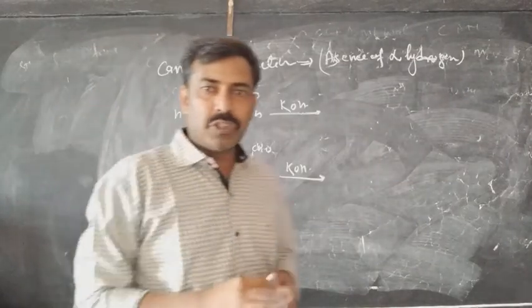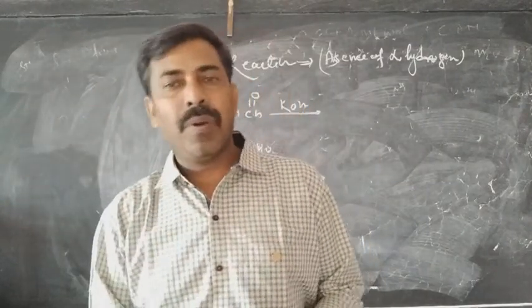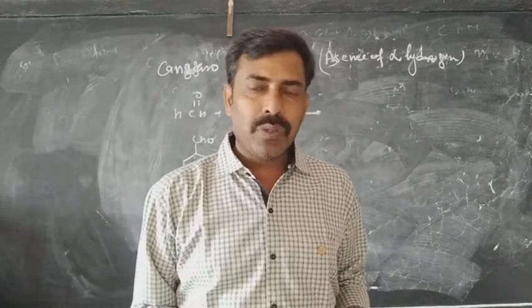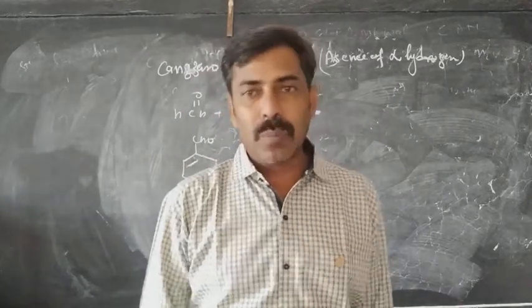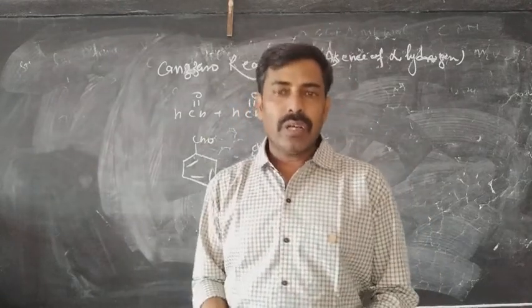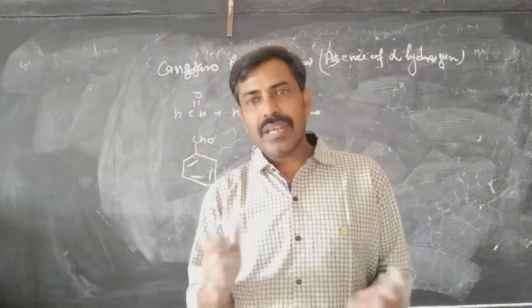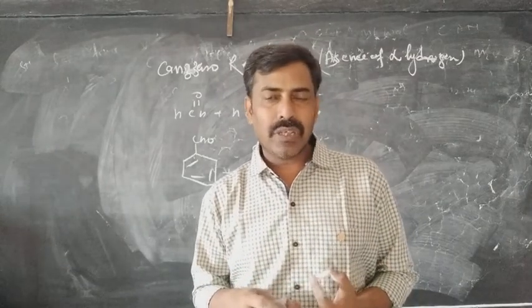Now we are going to see the reaction where the absence of alpha hydrogen is there. So if the absence of alpha hydrogen is there, the aldol condensation is not possible. And if the aldol condensation is not possible, then what? Then it will be the Cannizzaro reaction. What happens in the Cannizzaro reaction?